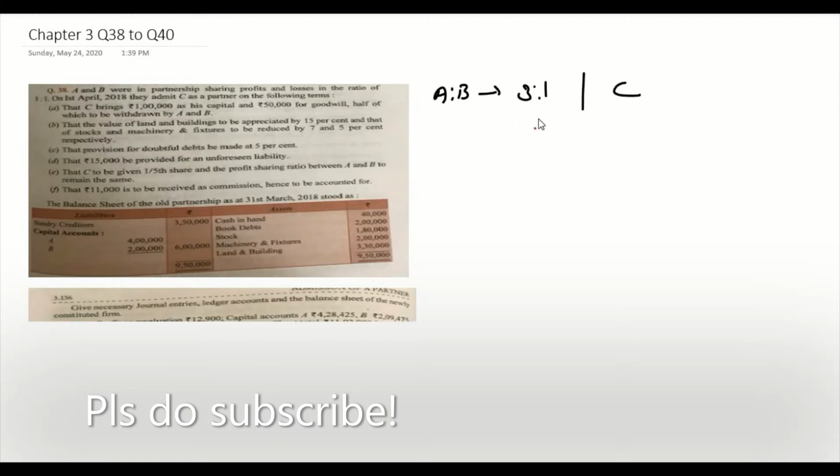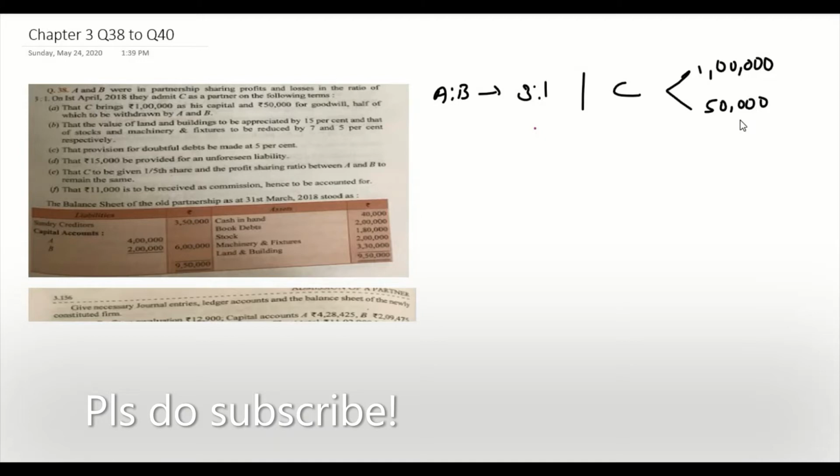C is to bring 1 lakh as his capital and 50,000 for goodwill, half of which is to be withdrawn by A and B. Okay, there is 1 lakh rupees brought in as capital, 50,000 as goodwill, and half of it will be withdrawn by the existing partners. That the value of land and building is to be appreciated by 15% and of the stock and machinery and fixtures to be reduced by 7 and 5% respectively. That provision for doubtful debts is to be made at 5%. That 15,000 is to be provided for unforeseen liability.